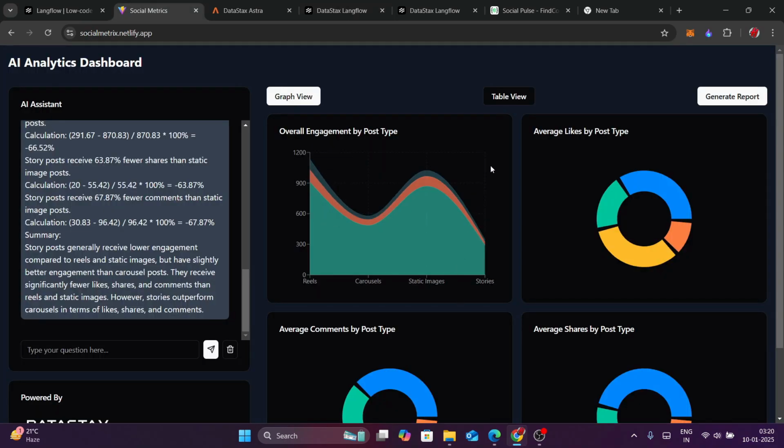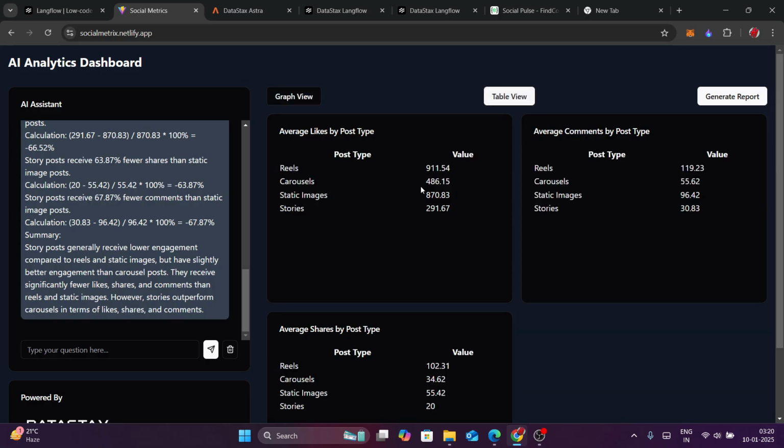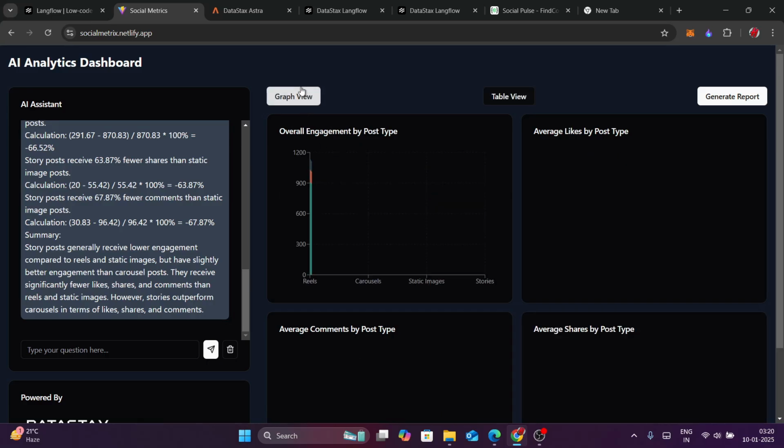One thing I forgot to mention is that you can also set the view to table view to get some results in the form of a table, and you can set it back to graph view.